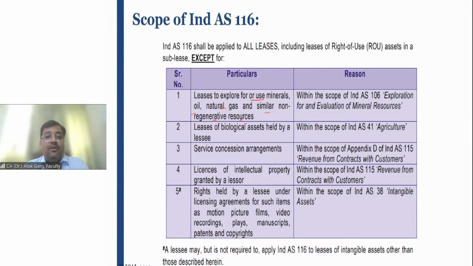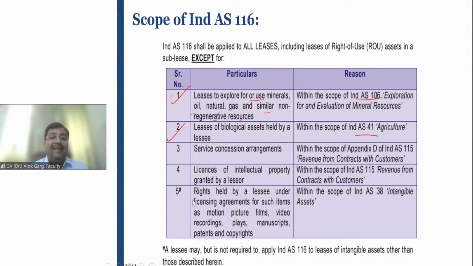Ind AS 106 talks about exploration for and evaluation of mineral resources. Number 2, leases of biological assets held by a lessee. If the lessee has taken some animals, biological assets, on a lease basis, then these biological assets will be covered under Ind AS 41, the agriculture standard. It will not be covered under Ind AS 116.